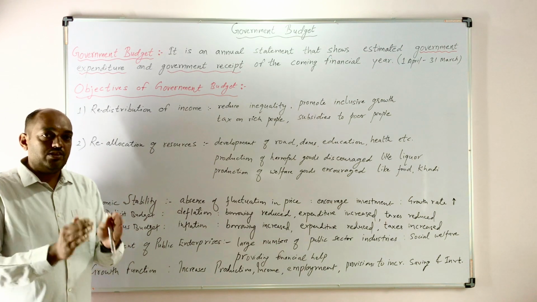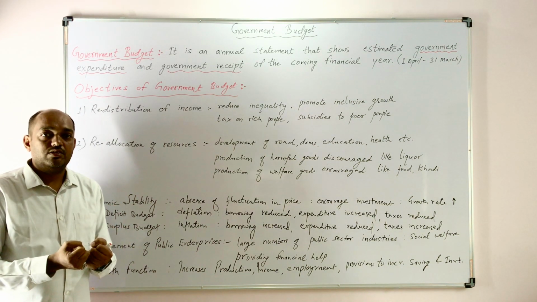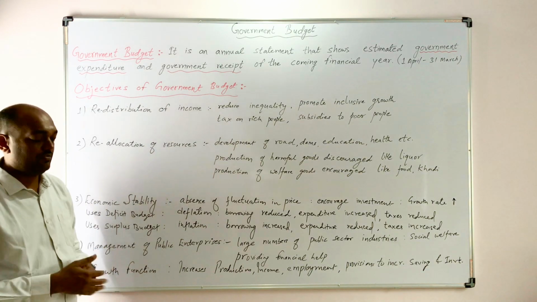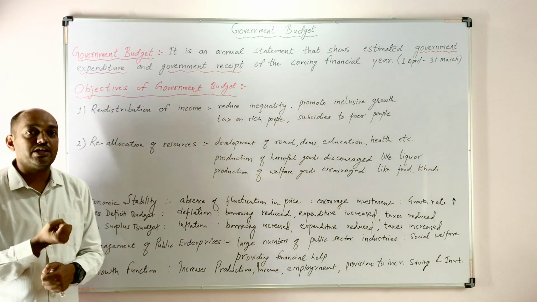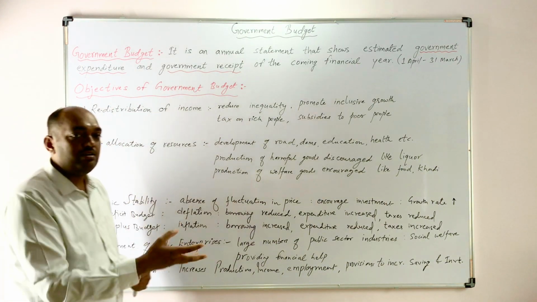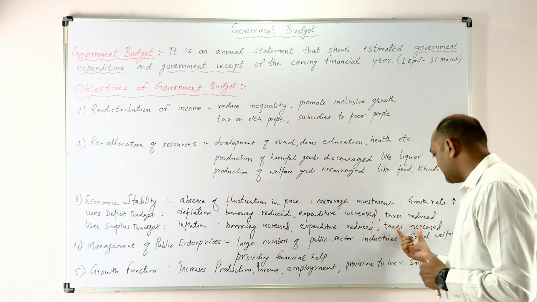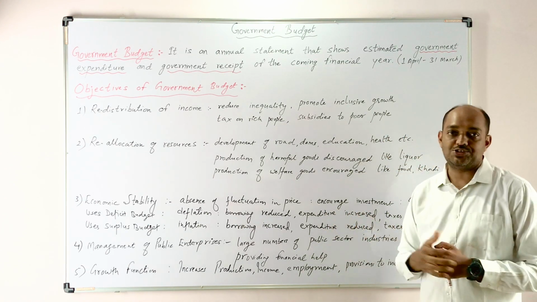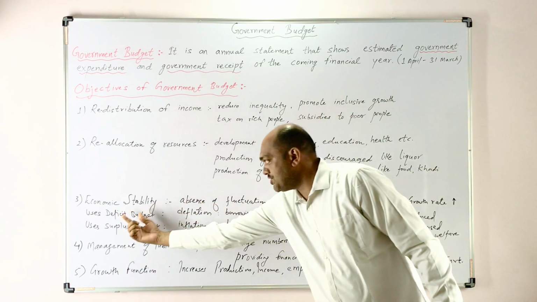Because when the government reduces the taxes, people have more money in their hand. Their purchasing power increases. When the government imposes less taxes, it means we have more money in hand to spend on purchasing goods. So the government reduces the taxes and increases the expenditure.